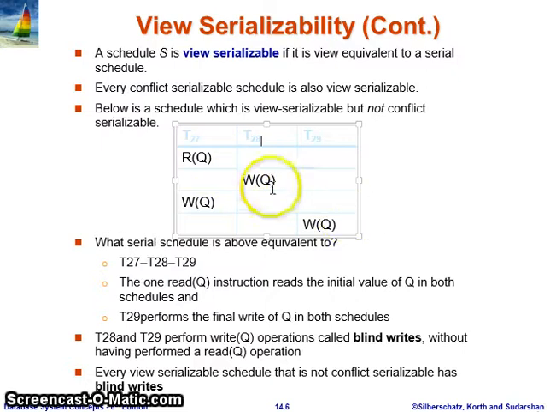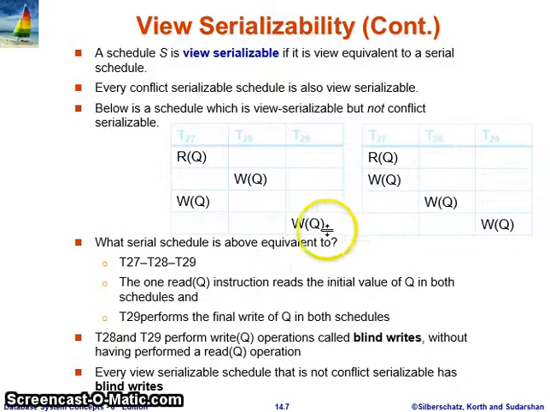But this schedule is view serializable. How can we see it? Let's check for these two schedules, say this is schedule 1 and this is schedule 2. Our first condition is the initial read of a data item. Here, transaction T27 is reading the initial value of Q, and this one is only a read.